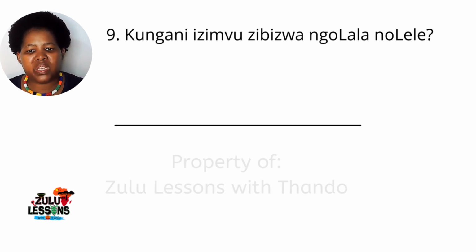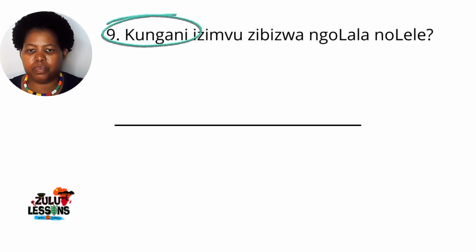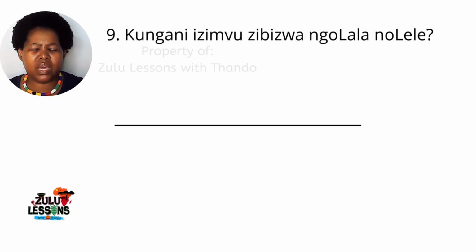Umbuzo wesishiyagalolunye. Kungani izimvu zibizwa ngolala nolele? Kungani? That's the question word. Ngani by what? Now let's look at it again. Kungani. What is it? Is how you would directly translate this. This question word is why. Kungani izimvu zibizwa ngolala nolele? Why are the sheep called lala and lele?